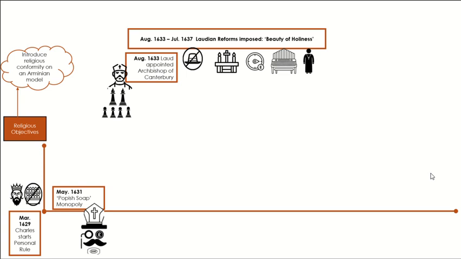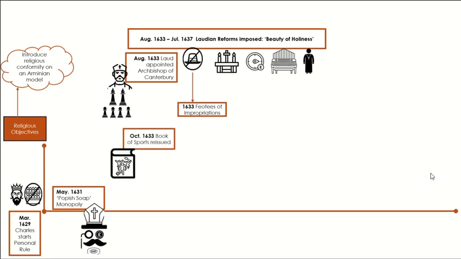All these changes angered Puritans, especially when their funding group, the Fees of Impropriations, were stopped by Laud. Laud then angered Puritans further by issuing the Book of Sport, which allowed people to drink, dance, and play games on Sunday. This was a big no-no for Puritans who believed Sunday was just about prayer.